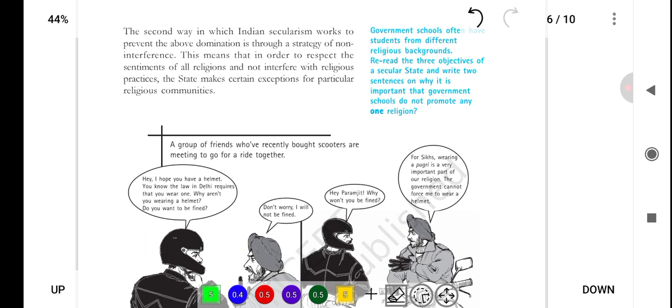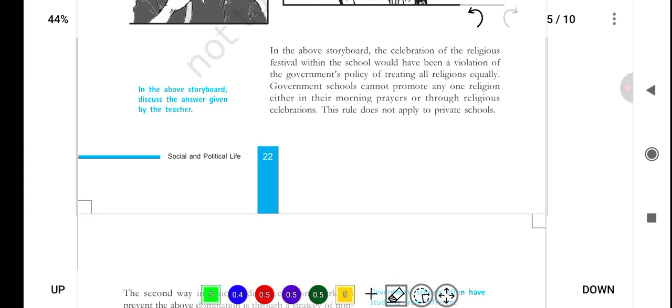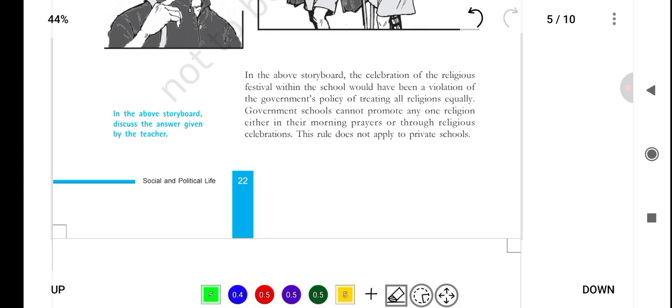So what's written over here? In the above storyboard, the celebration of the religious festival within the school would have been a violation of the government's policy of treating all religions equally. Government schools cannot promote any one religion either in their morning prayers or through religious celebrations. This rule does not apply to private schools.